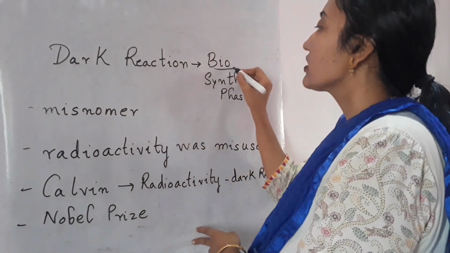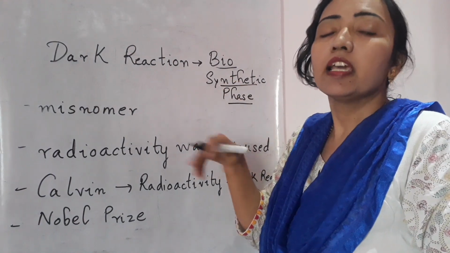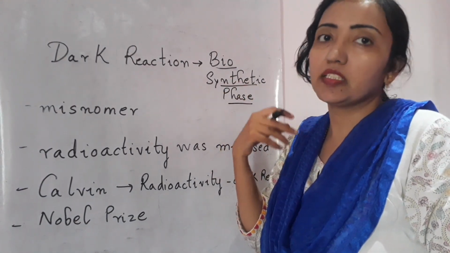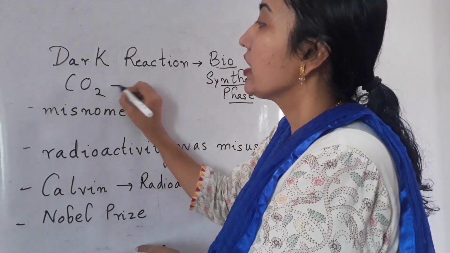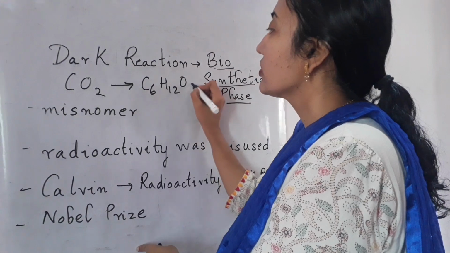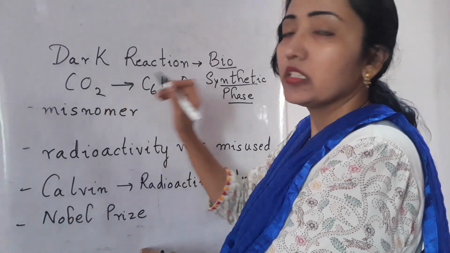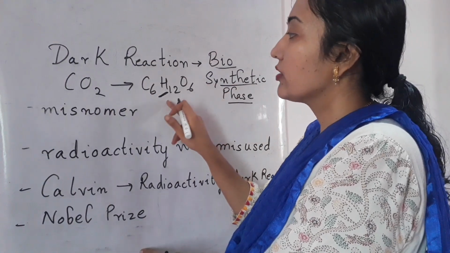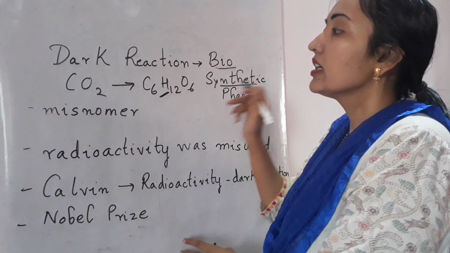The dark reaction is a biosynthetic phase. Carbon dioxide that is assimilated in the food is converted into glucose. It is a reduction reaction, because hydrogen is added to carbon dioxide. So this is a reduction reaction, and "dark reaction" is a misnomer.